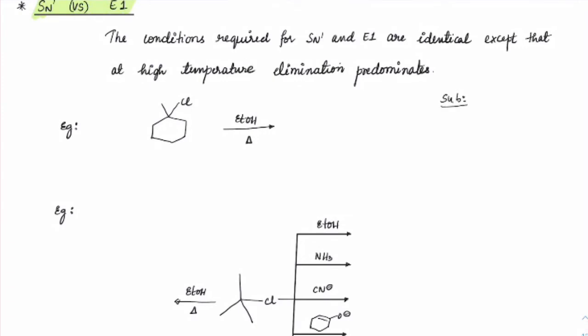The substrate should be 3 degree, 2 degree, 1 degree, and so on for both of them. The nucleophilic or basic nature in both cases should be weak. That will help it. If you have a weak nucleophile or a weak base, it will help the SN1 or E1 reactions.